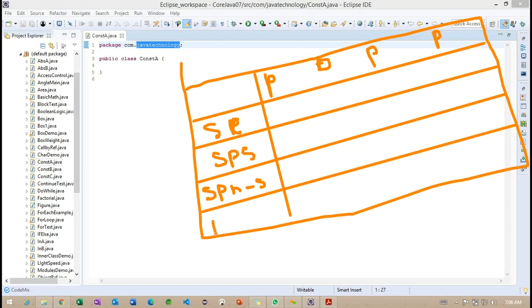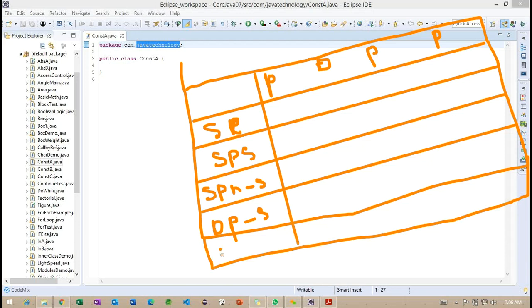And different package subclass. The last one is different package non-subclass.